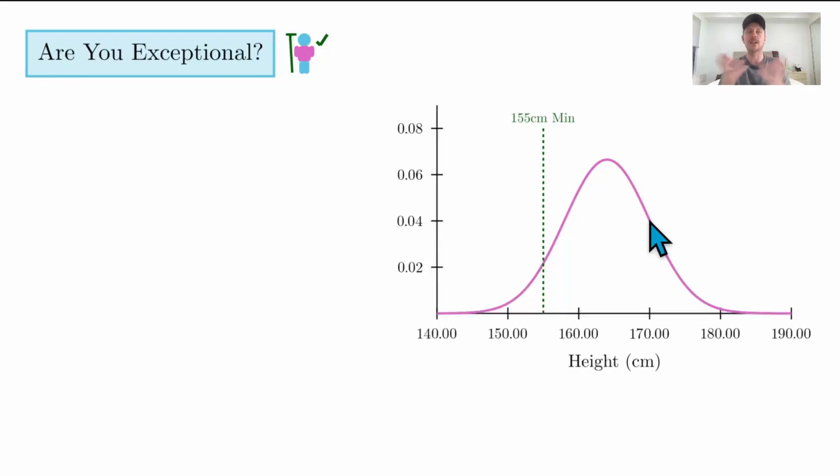With that factor of multiplying by 2, 160 becomes 320 and 170 becomes 340. So people that were separated by a distance of 10 centimeters are now separated by 20 centimeters.